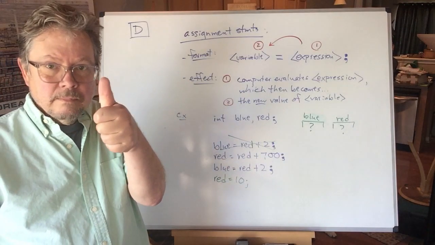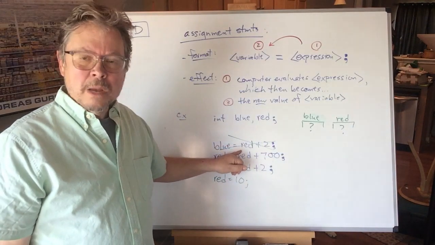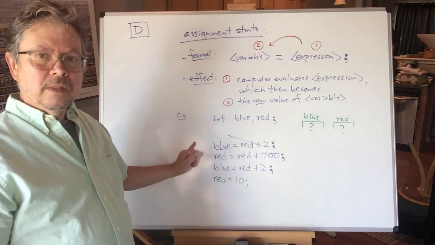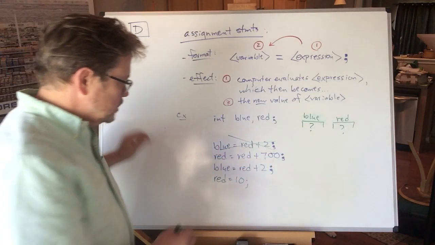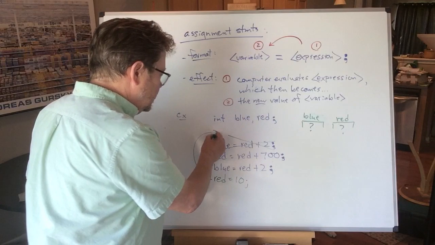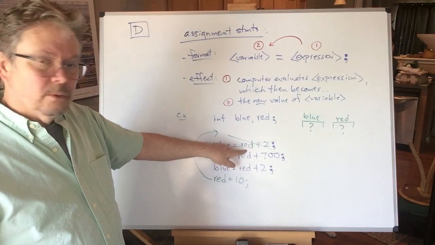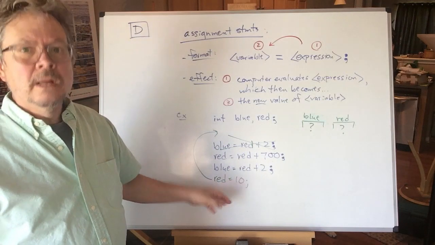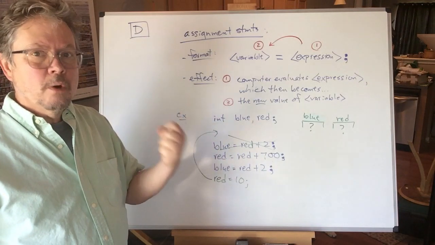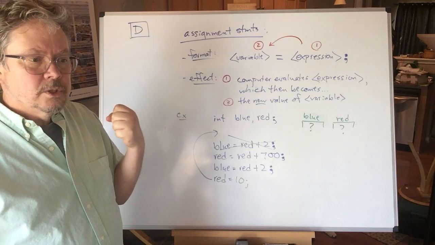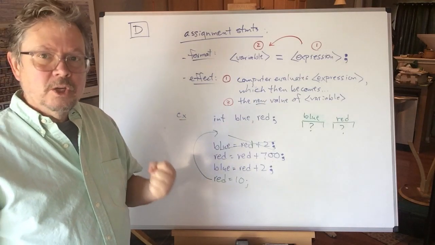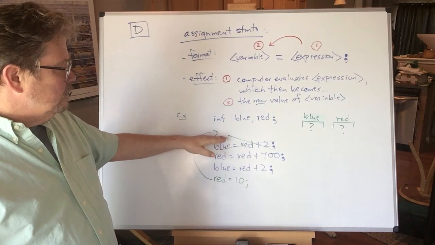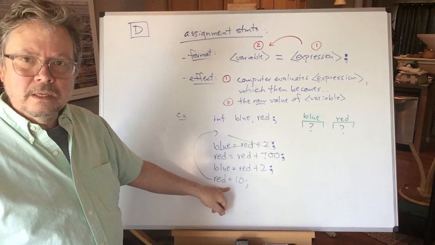A rule of thumb: before a variable shows up on the right-hand side of an assignment statement, it darn well better show up on the left. That's what was broken when I moved this statement down here. Before red shows up on the right, it better show up on the left. Showing up on the left means it does have some deterministic value, in other words, some value that I can figure out using the rules of C++. I can figure out the value of variable red if I assign it to be 10.